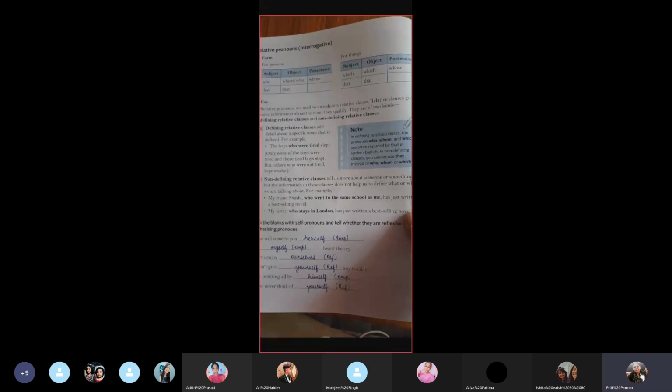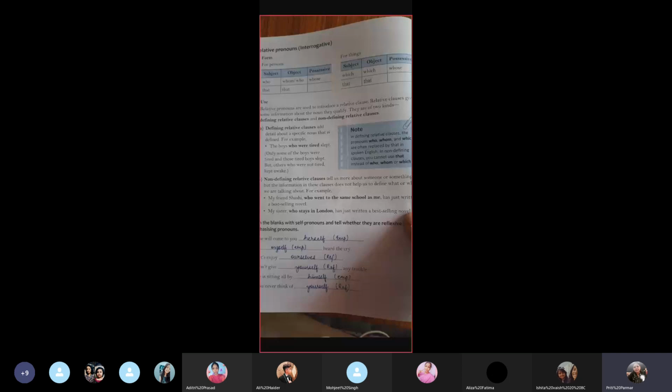Relative pronouns are used to introduce a relative clause. Relative clauses give some information about the noun they qualify. Whatever noun is being talked about in a sentence, they give us some information about it and they qualify it. Okay, let us see. There are two types: defining relative clauses and non-defining relative clauses. So very simple. We'll go into the detail. Add detail about a specific noun that is defined.